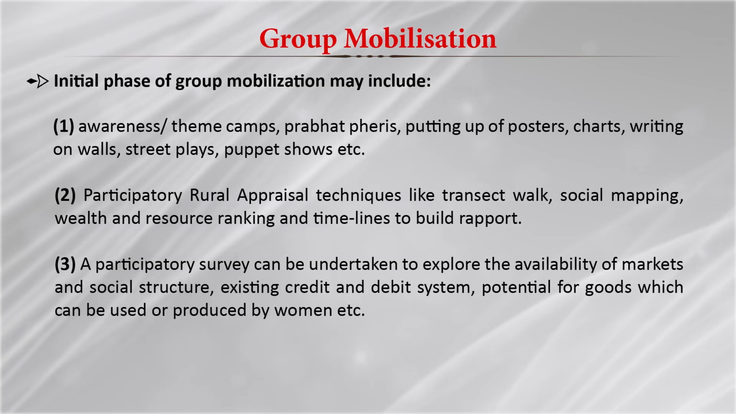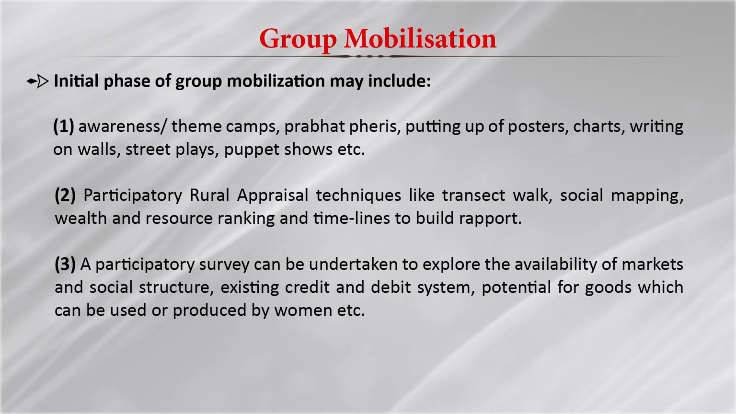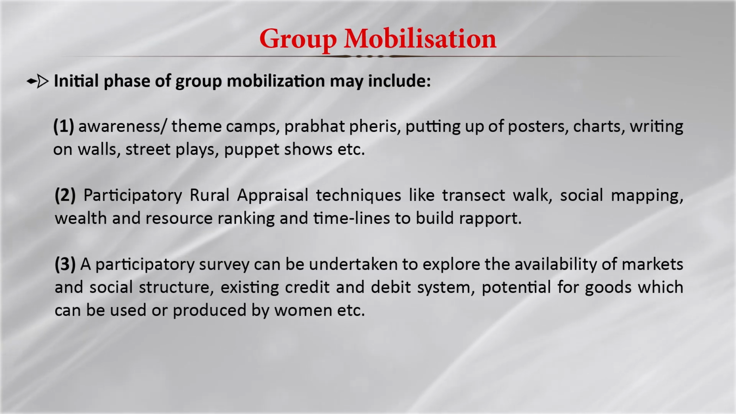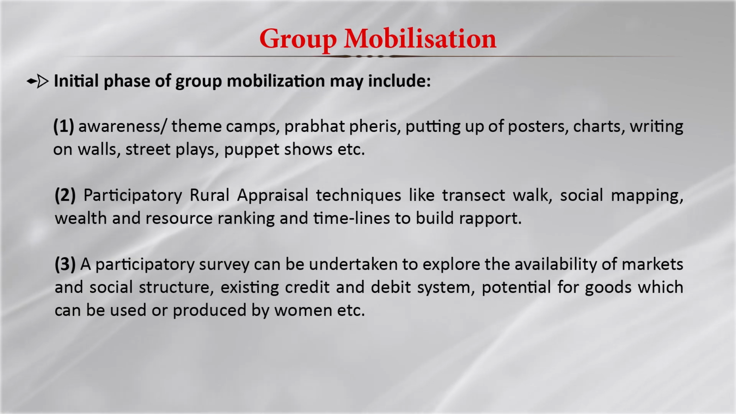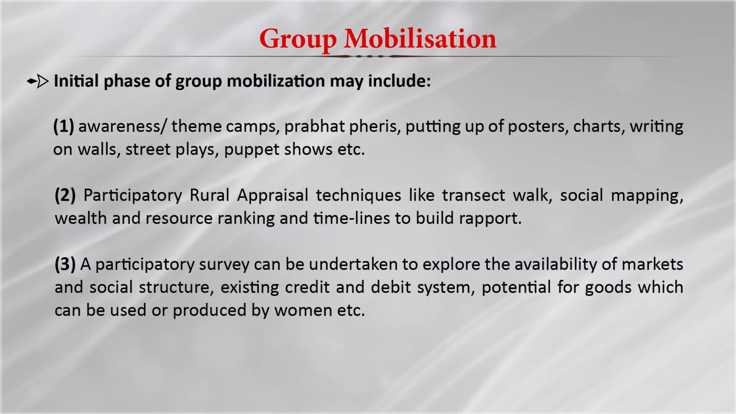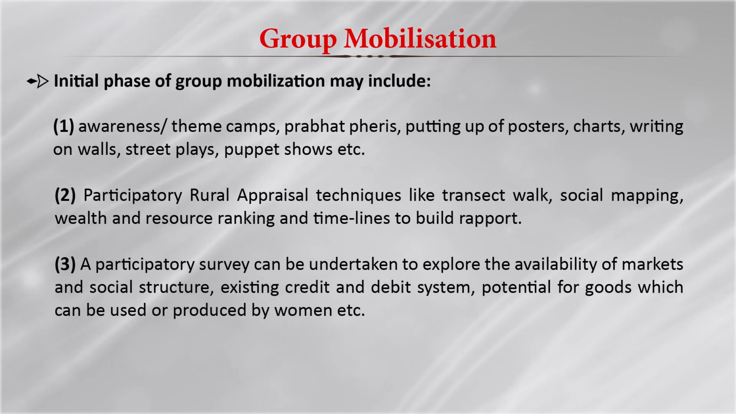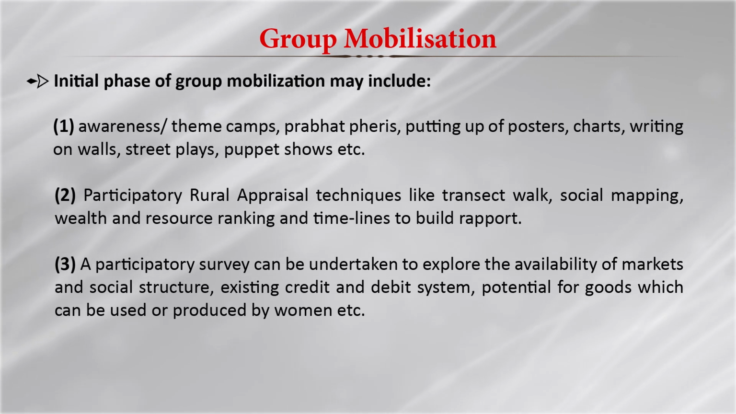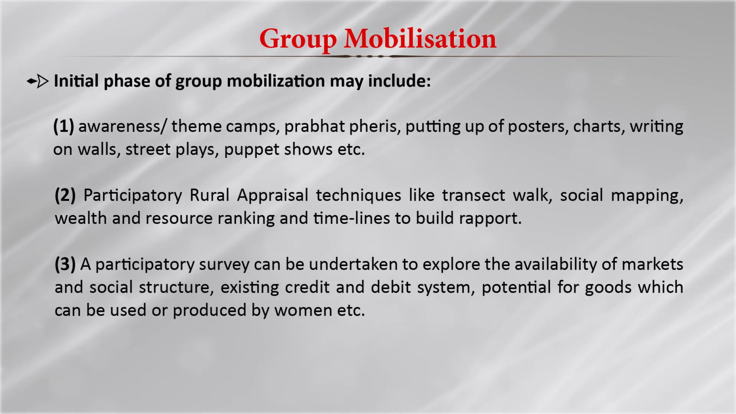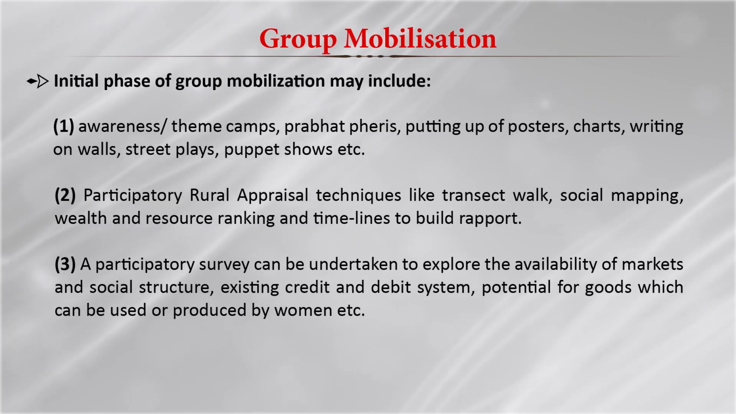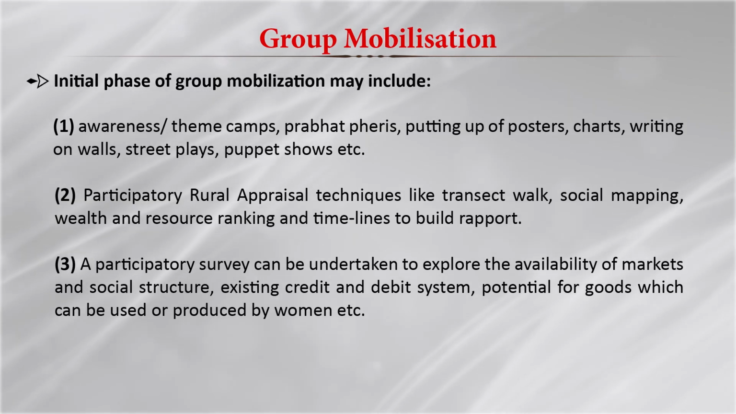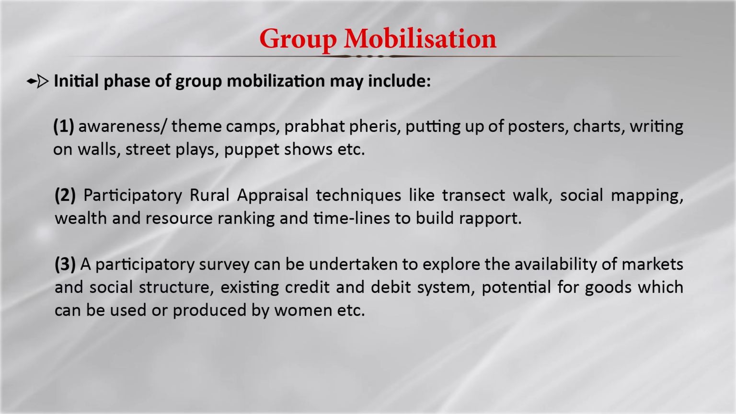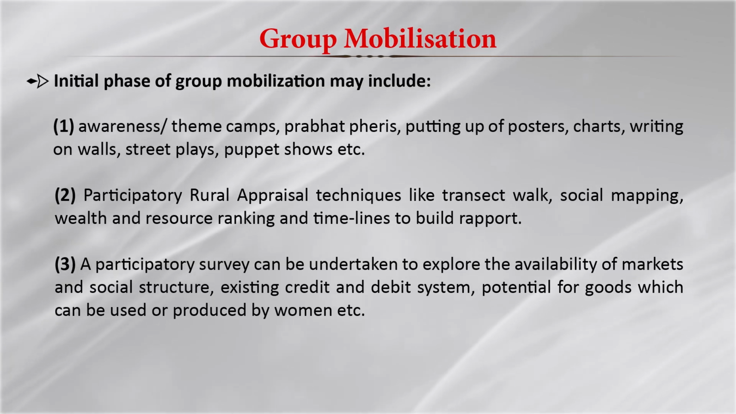Then you have participatory survey, which can be undertaken to explore the availability of markets, the social structure, the existing credit and debit system, and the potential for goods which can be produced by women. I gave an example of bamboo weaving, making products out of bamboo. So, this is also a potential which is produced by women in a particular region.